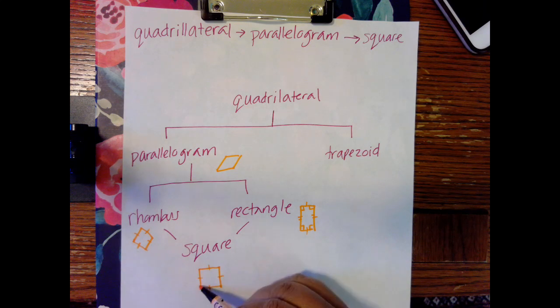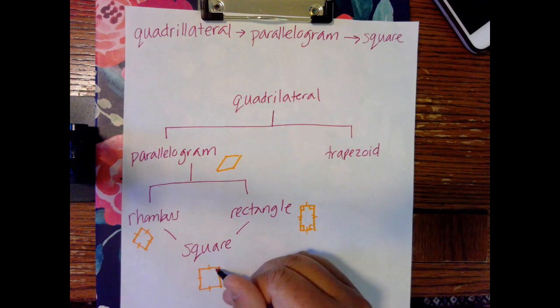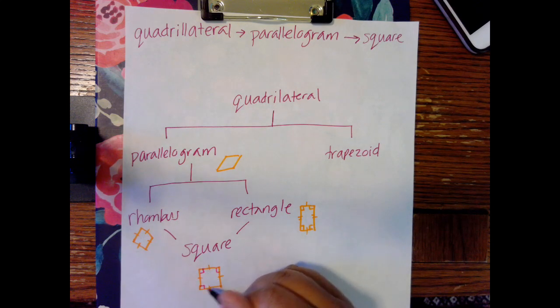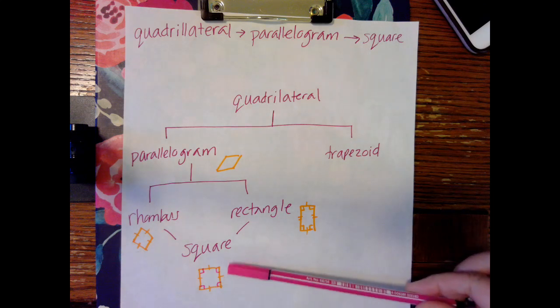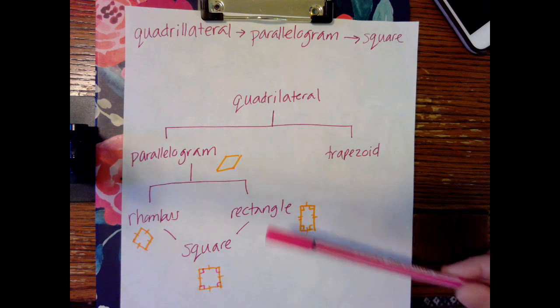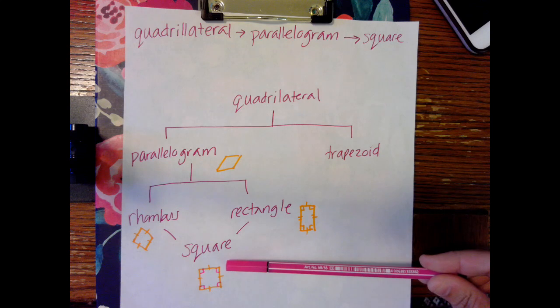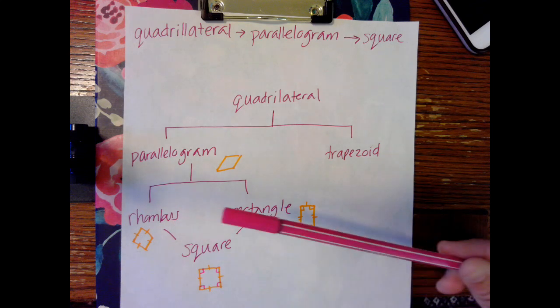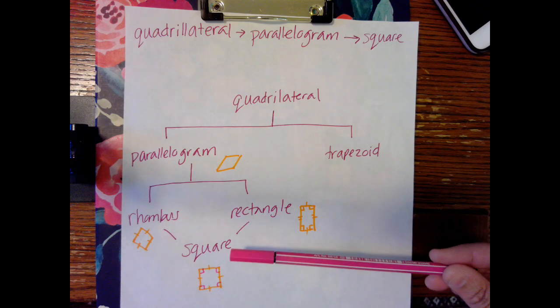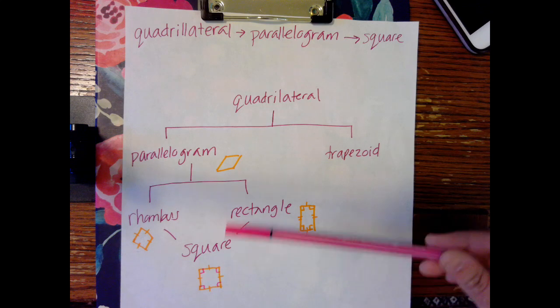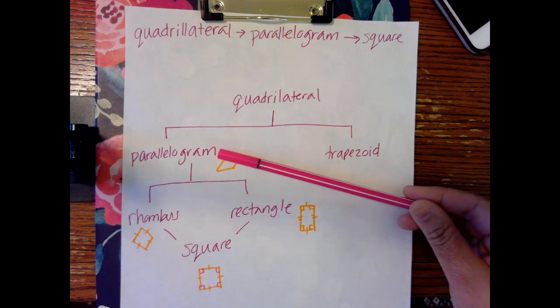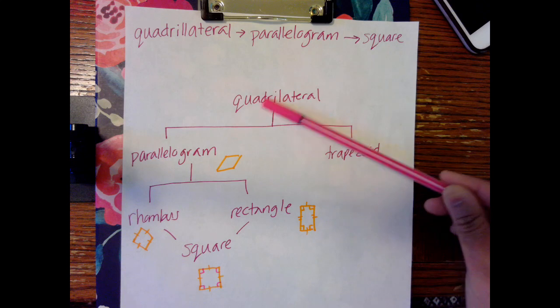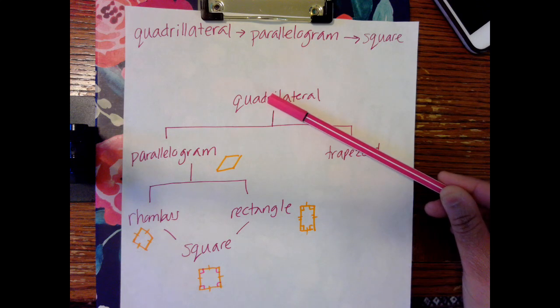But it also has the traits of the rectangle because each of its angles is 90 degrees. So all squares are rectangles. All squares are rhombuses. You could even skip a line and go, all squares are parallelograms. All squares are quadrilaterals. But you can't go this way.